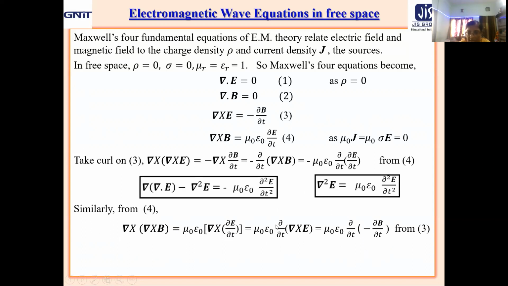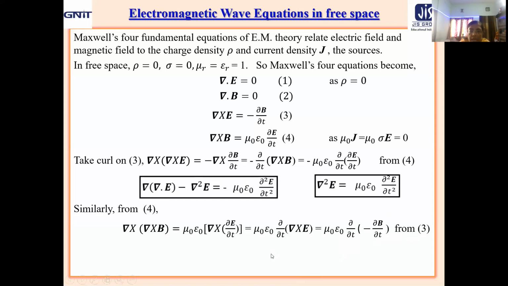So mu naught epsilon naught del del t of del cross E, just like this step. Now what about del cross E? Del cross E from equation 3, that is Faraday's law, is minus del B del t. So let us put the value, mu naught epsilon naught del del t of minus del B del t from equation 3, just similar to this one.